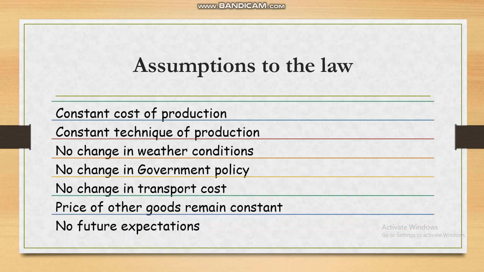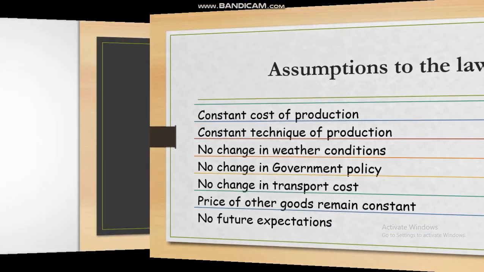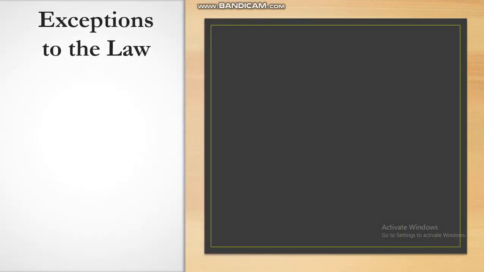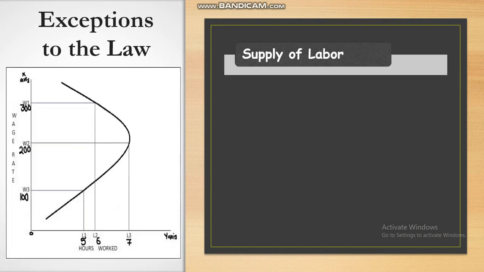Now that we know what is the law and the assumptions to the law, let's look at the exceptions where the law of supply does not apply. In case of laborers, a rise in their wage rate will increase their supply, that is, they will work more hours. But a further increase in the wage rate will, however, not increase their supply because they would prefer leisure hours after a point of time. This can be explained with a backward bending supply curve.